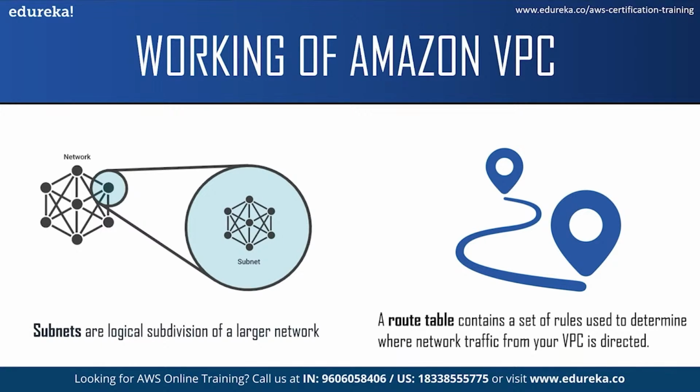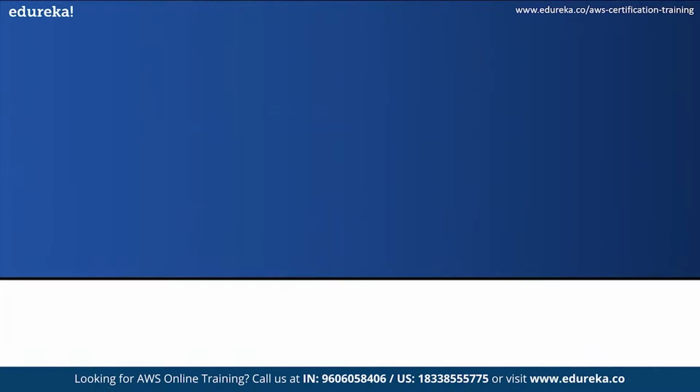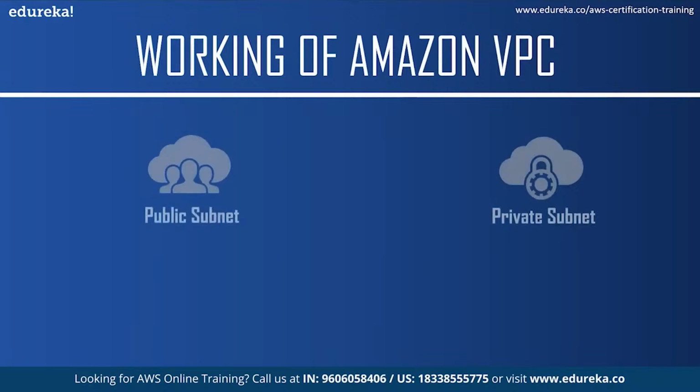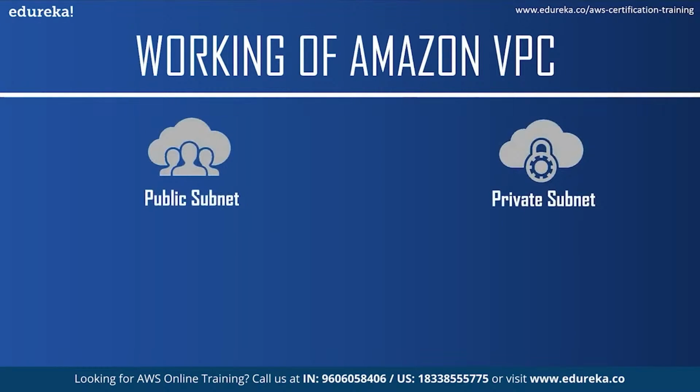Each route in a route table specifies the range of IP addresses where you want your traffic to go, which is the destination, and the gateway, which is the network interface or connection through which to send the traffic, which is the target. Now, as I've mentioned public subnets and private subnets, let us see the difference between them.